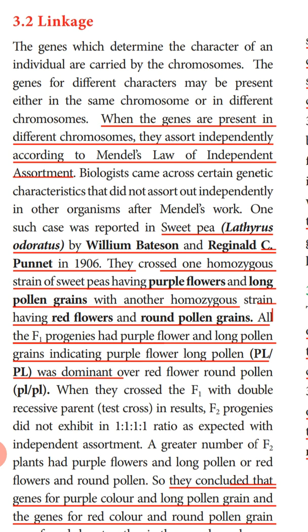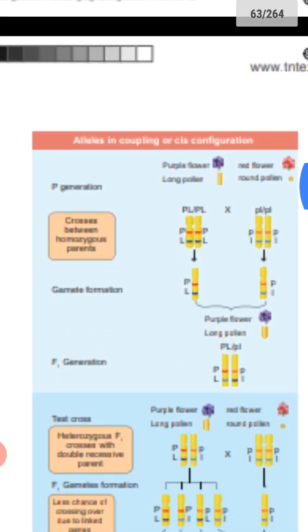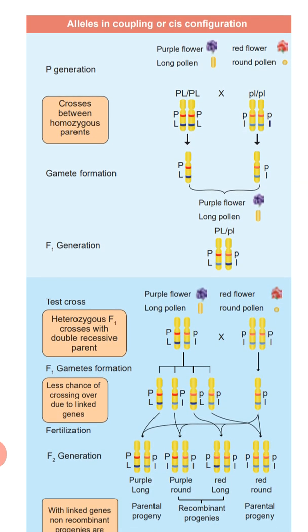They crossed one homozygous strain of sweet peas having purple color and long pollen grains with another homozygous strain having red flowers and round pollen grains. Here we can see this cross, children. In the parental generation, one homozygous strain had purple flower and long pollen, crossed with another homozygous parent with red flower and round pollen.